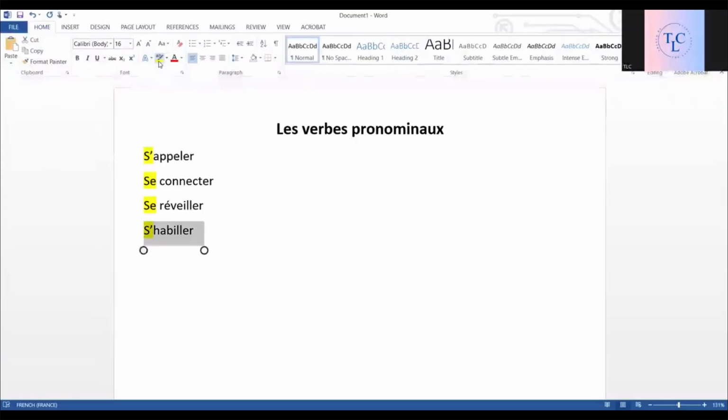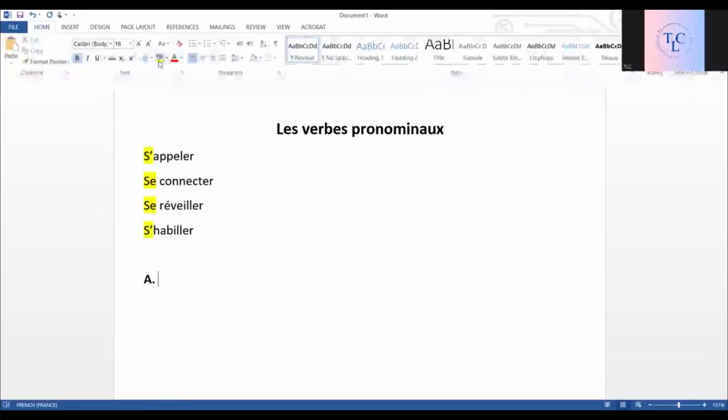Obviously, all these are the infinitive forms of the verbs. When they are conjugated, it differs. The conjugation system we will learn, but you should know that these are the verbs that are called les verbes pronominaux.